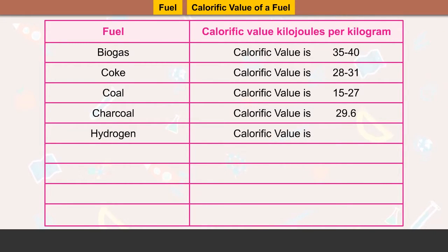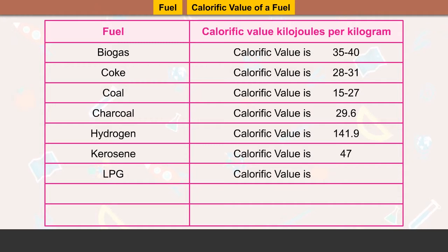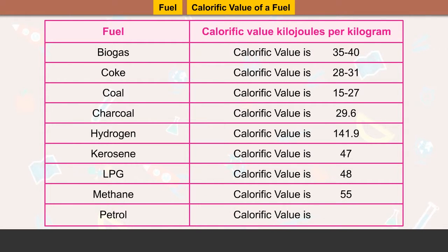Hydrogen, calorific value is 141.9 kilojoules per kilogram. Kerosene, calorific value is 47 kilojoules per kilogram. LPG, calorific value is 48 kilojoules per kilogram. Methane, calorific value is 55 kilojoules per kilogram. Petrol, calorific value is 48 kilojoules per kilogram.